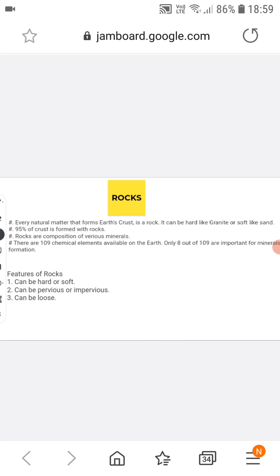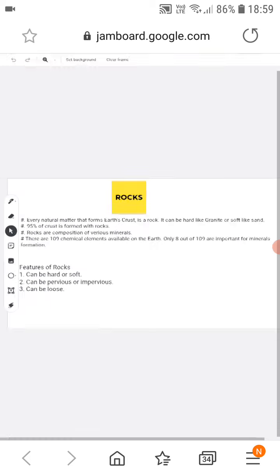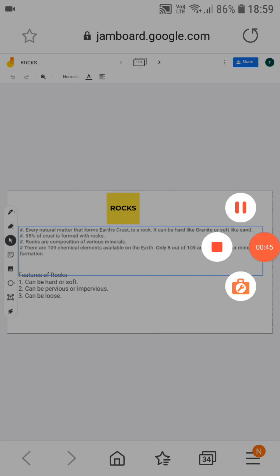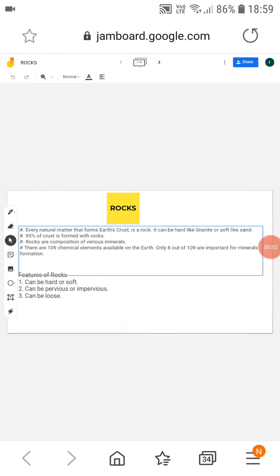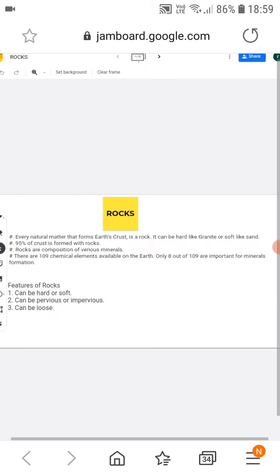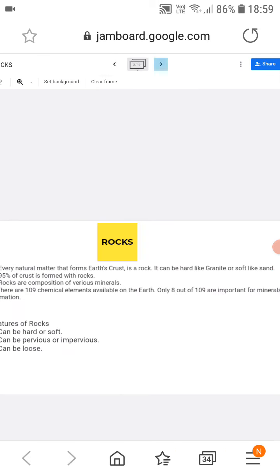There are 109 chemical elements available on the earth, and only 8 out of 109 are important for mineral formation, right? And if we see the features of rocks, then we can say they can be hard, they can be pervious rocks, there can be impervious rocks, or they can be loose or hard, depending on the minerals which form the rock, right?